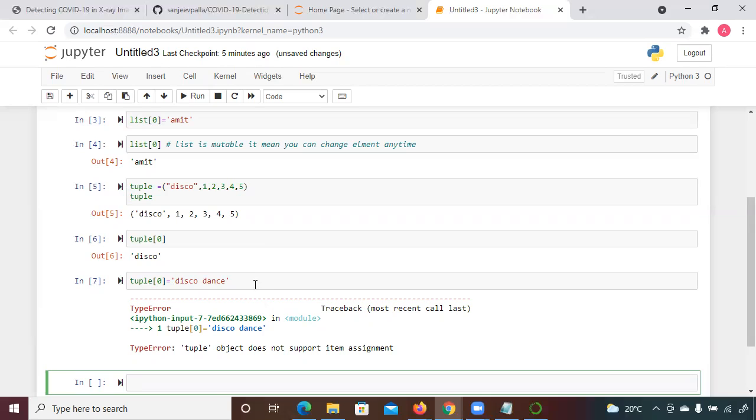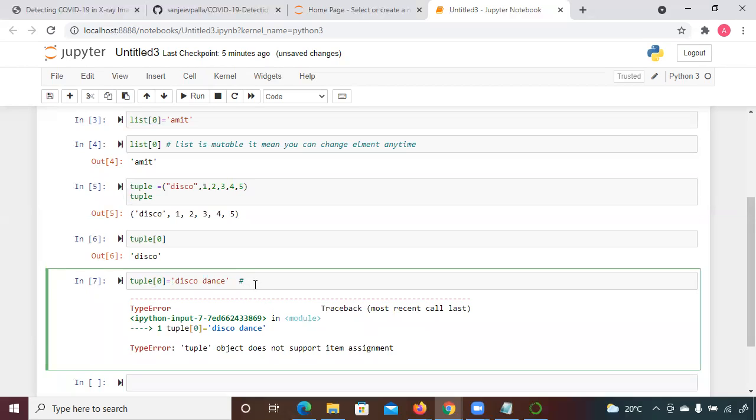That's the reason we are getting an error here in the tuple. We cannot reassign a value. Okay, the rest of the thing will remain the same.